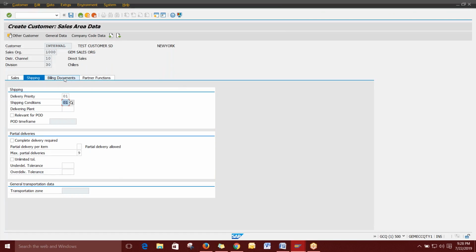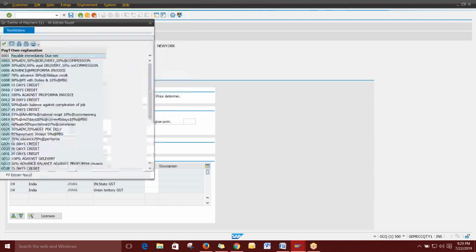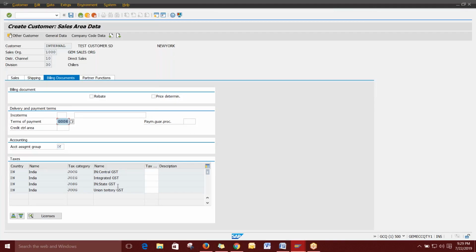Then finally, you can go to the billing document and give the Incoterms, if required, because Incoterms we will mainly be using for exports. If you have anything, that means Ex Works or you are doing anything, you can directly give it, or else you can just leave it. Then you can give the terms of payment here. This is from the finance side, so you can give the payment terms.